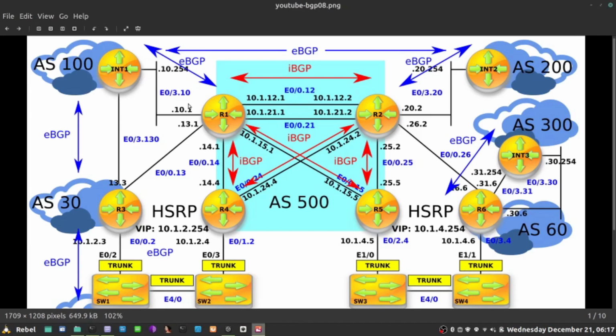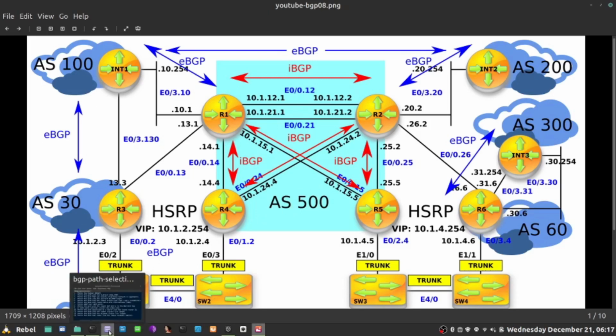So we want to influence the packets coming back to Internet 1, so that half of the traffic is sent across through R1 and half of the traffic is coming through another link, maybe over the internet through AS200 and back to us. So this is where AS path prepending can try to influence the path. However, this can always be actually overridden. So if R1 or AS500 decides to do otherwise, they can.